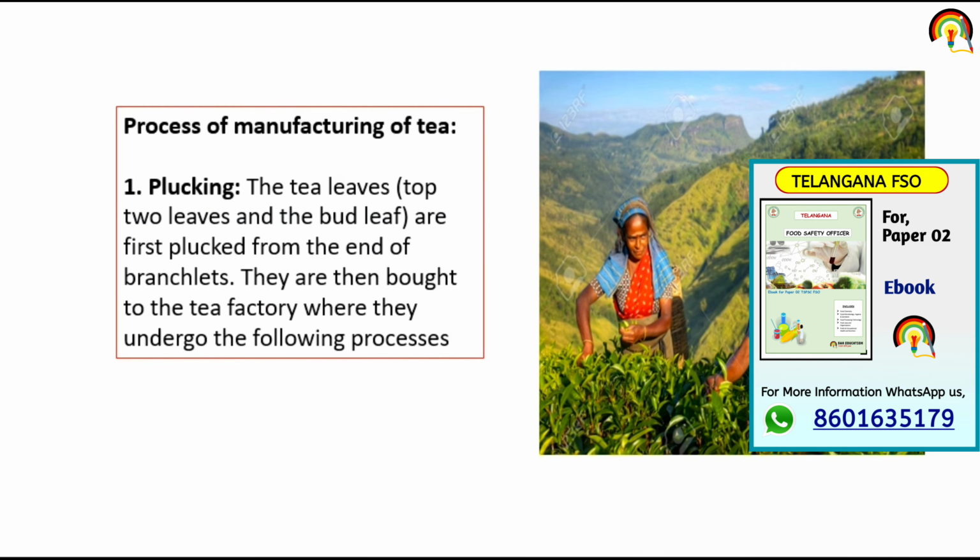So how do we process tea? The method of tea processing: first one is plucking, in which tea leaves are plucked off from the end of the branchlet.